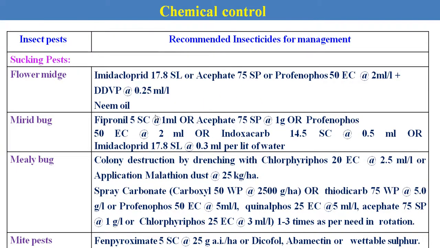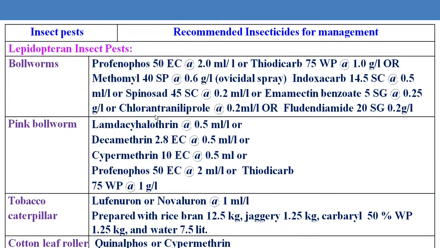Then here are also different chemicals or insecticides available in the market, especially against all the Lepidopteran insects.